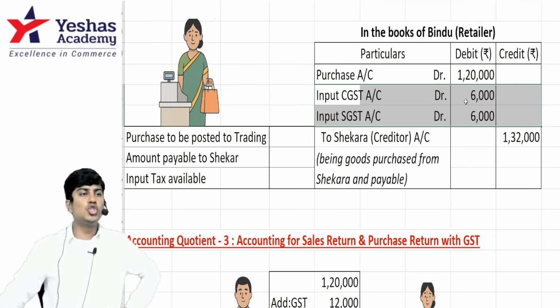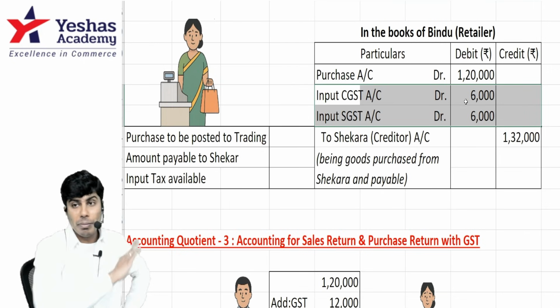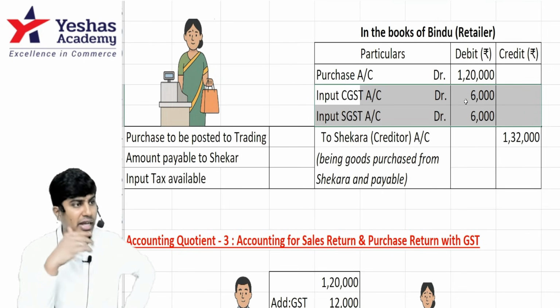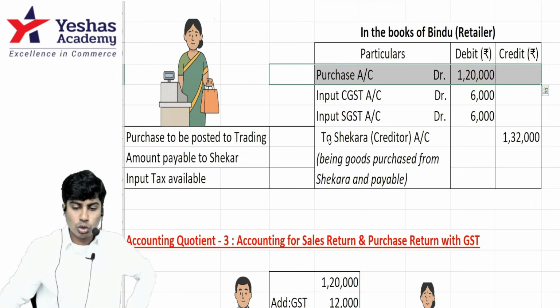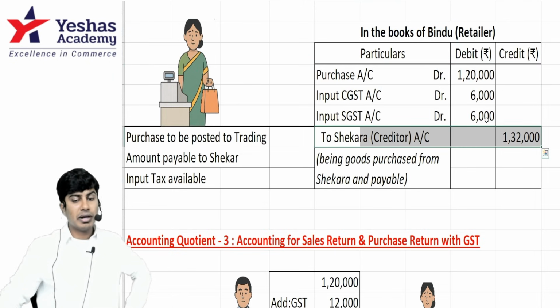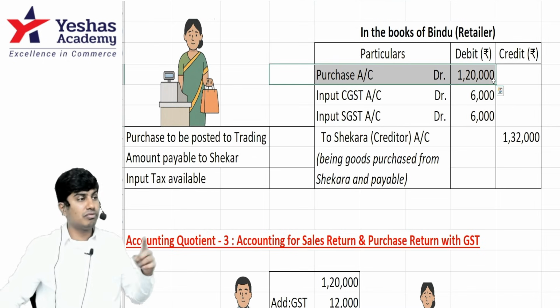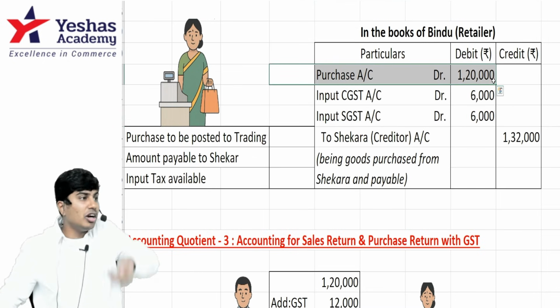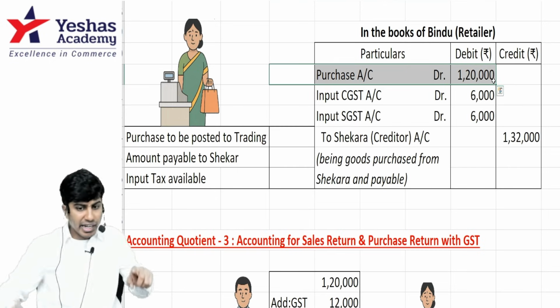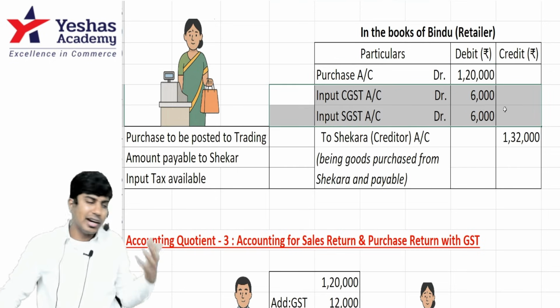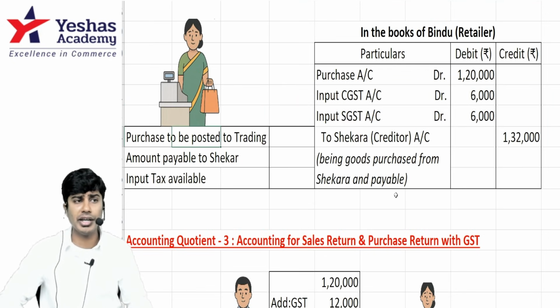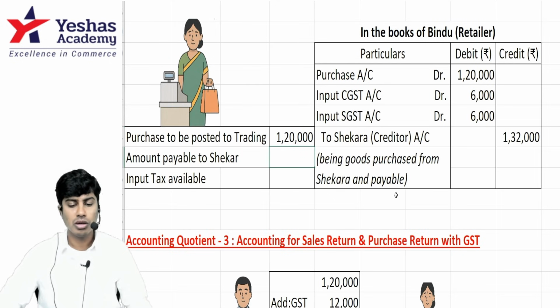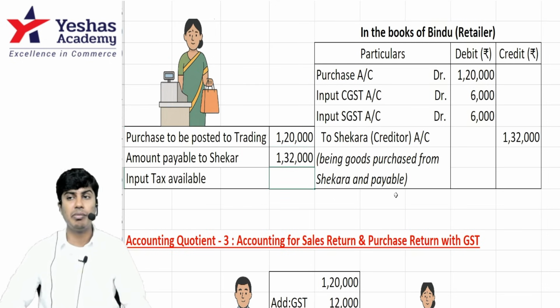If Bindu is assumed to be a non-businessman who cannot claim input tax credit, the journal entry would have been purchase account debit 1 lakh 32 to Shaker account 1 lakh 32. Purchase account debit would have been 1 lakh 32. If Bindu cannot claim input, she cannot deduct it later from the tax payable. If she can deduct, record the asset. If she cannot deduct, don't record the asset. Got it? How much is the purchases to be posted to trading account? 1 lakh 20. How much is the amount payable to Shaker? 1 lakh 32. Input tax credit available.